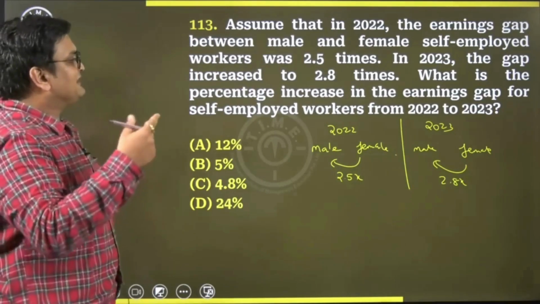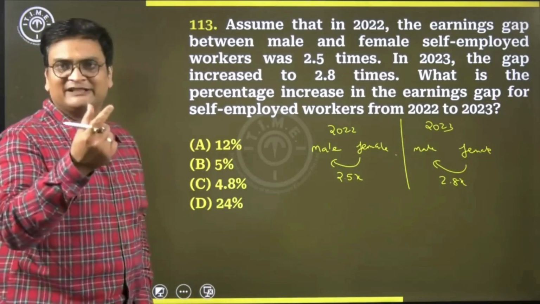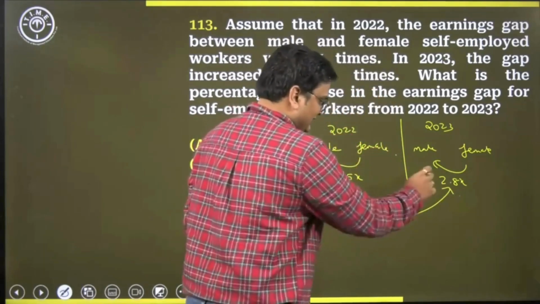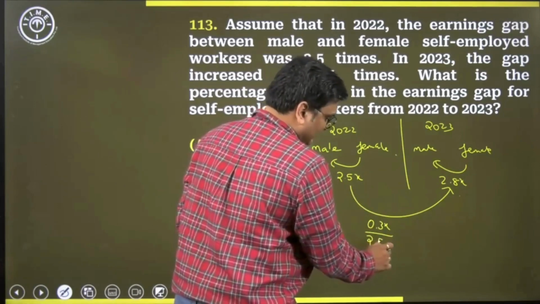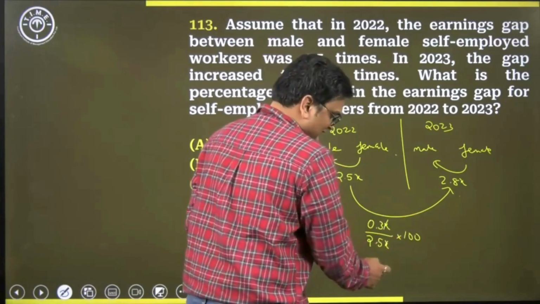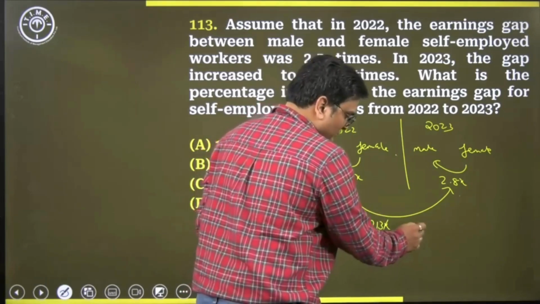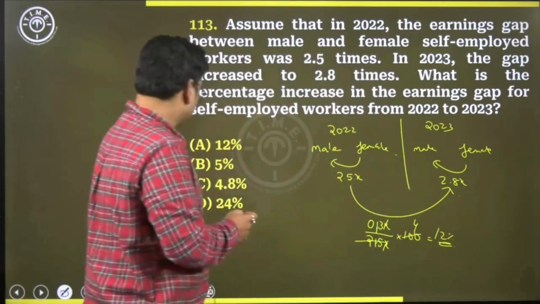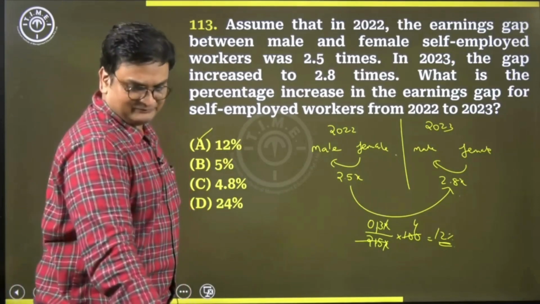What is the percentage increase in the earnings gap for self-employed workers from 2022 to 2023? So it's asking us the percentage increase from here to here. As you can see, the increase is 0.3x as compared to 2.5x, and we want our answer in percentage, so we multiply by 100. The x will cancel out, the decimal can be cancelled out, so it's 3 by 25. 25 will go 4 times, and 3 into 4 gives us the answer as 12%. So option choice A is going to be our correct answer.